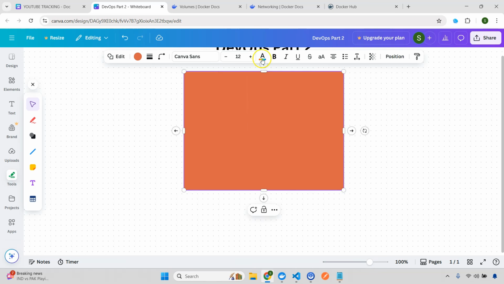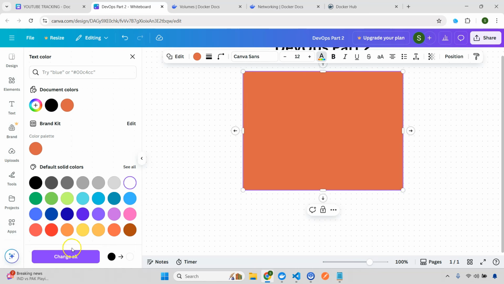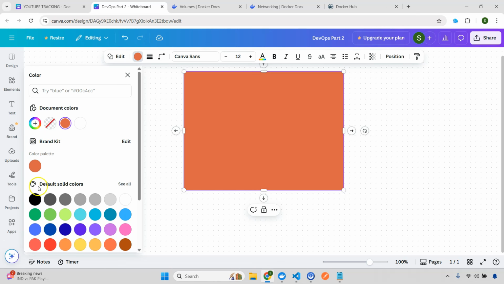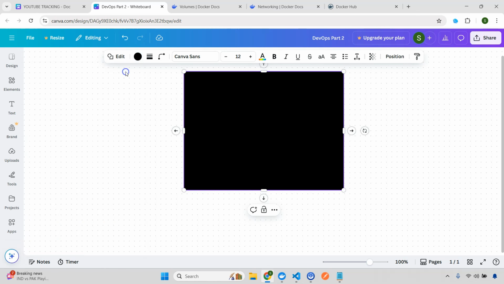Let's change the color, and I'm going to change the background color to black. Now first we need to understand that, see, we've already discussed containers, but in DevOps containers are actually disposable. What does that mean?